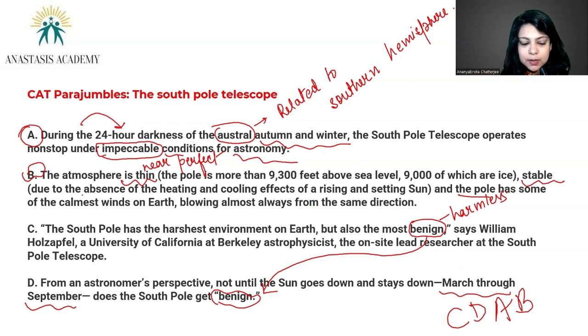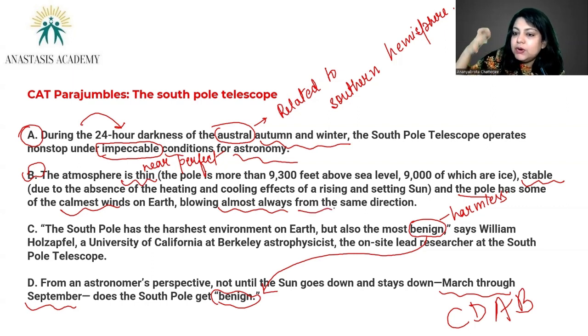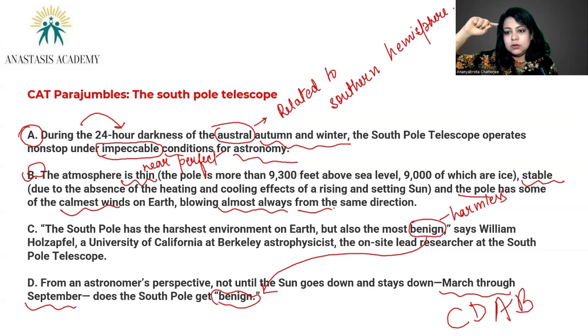The pole has some calm winds blowing almost always from the same direction. So, more about the impeccable conditions for astronomy to happen during the period of March to September, which is also known as the austral autumn and winter season. So, the transition would be from C to D, D to A, and then A to B, right? C, D, A, B. So, that's that. Let's move to the next question.